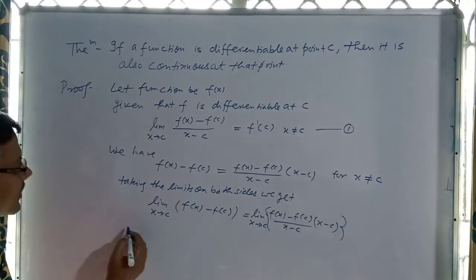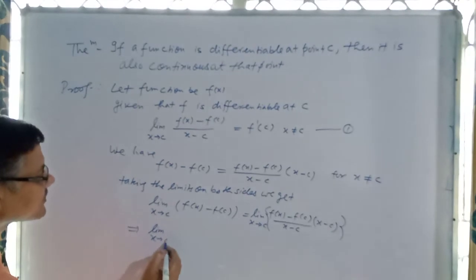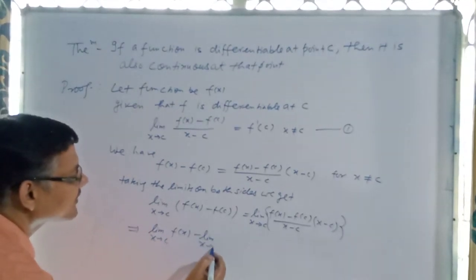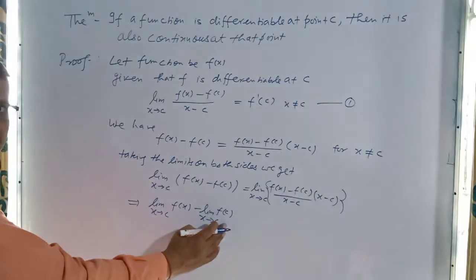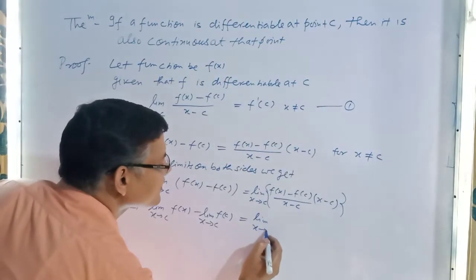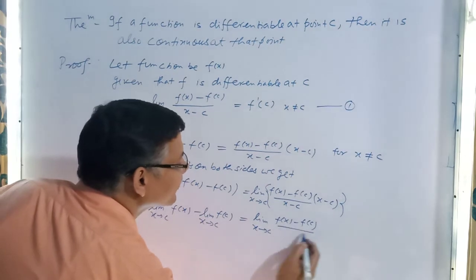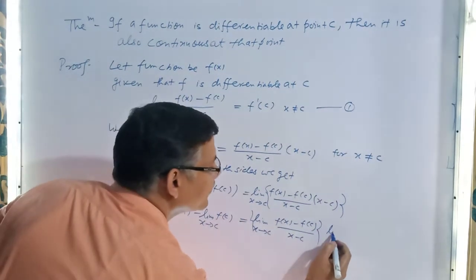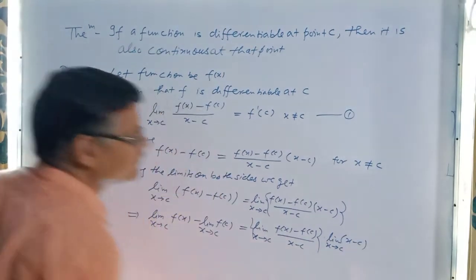Now we may separate the limit by using the property. The limit as x tends to c of f(x) minus the limit as x tends to c of f(c). For this we may write directly f(c) equals the limit as x tends to c of [f(x) minus f(c)] divided by [x minus c], then into the limit as x tends to c of x minus c.